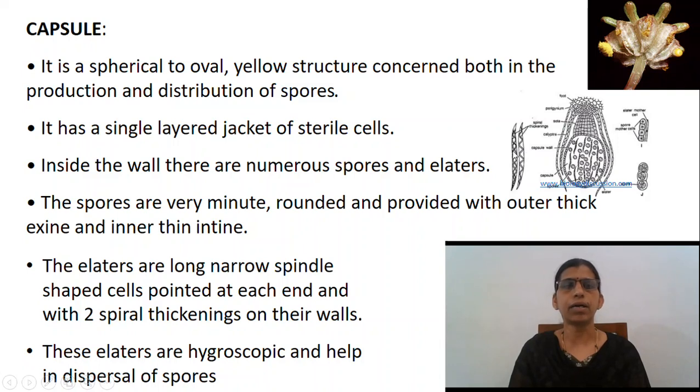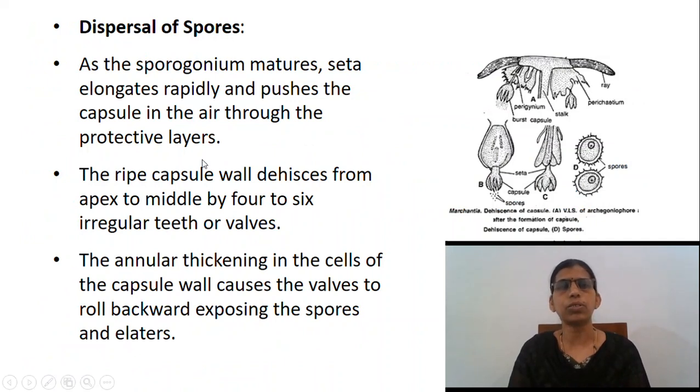The elaters are long, narrow, spindle-shaped cells pointed at each end and with two spiral thickenings on their wall. These elaters are hygroscopic, that is, they absorb moisture from the surrounding air and help in dispersal of spores.